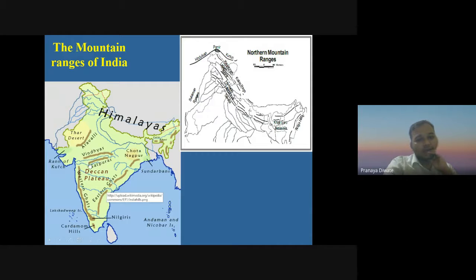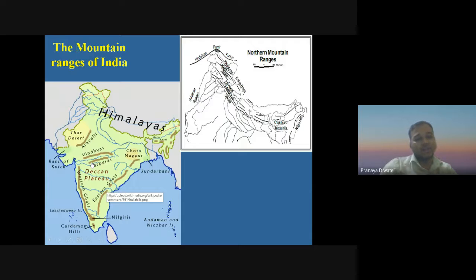The Vindhyans run parallel from east to west, and this is in the state of Madhya Pradesh. We can also say it is the central part of India. Then we have the Satpuras, which run parallel from east to west from some border part of Maharashtra and Madhya Pradesh.